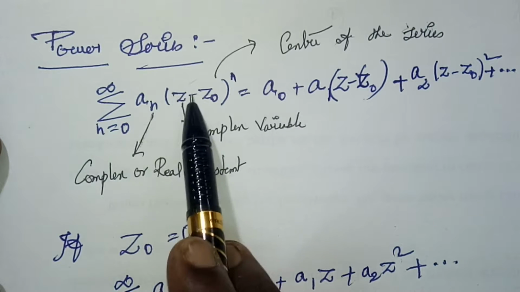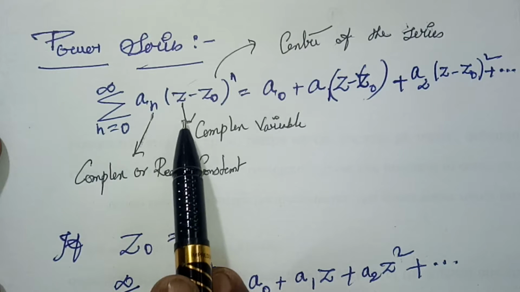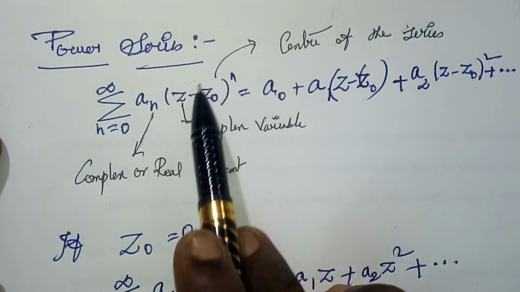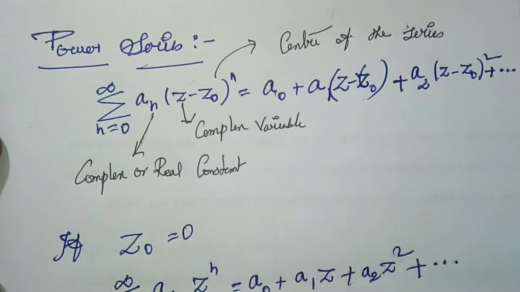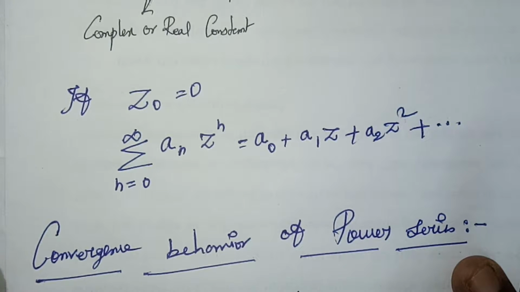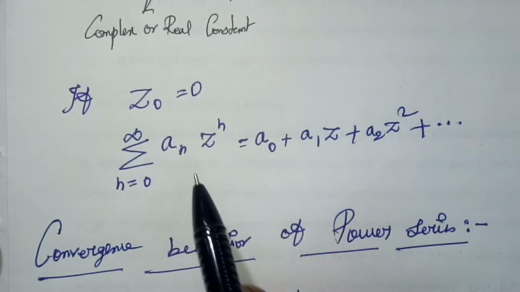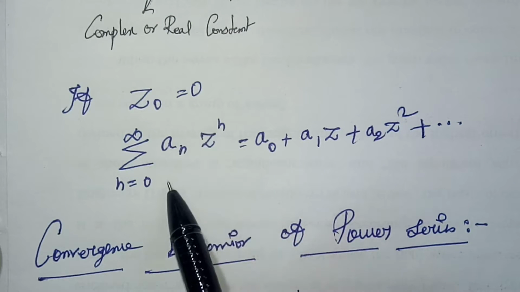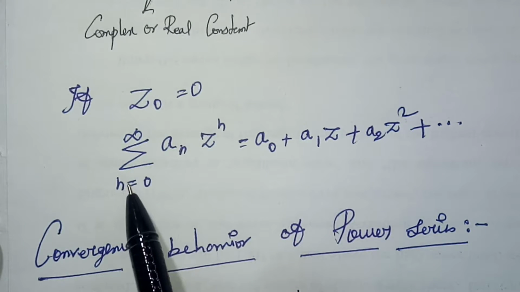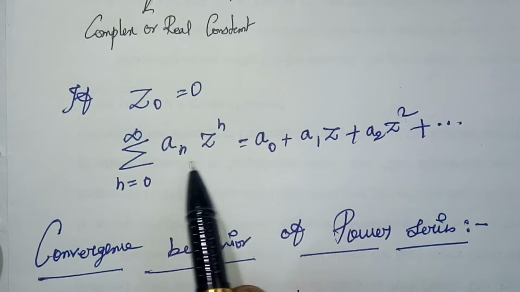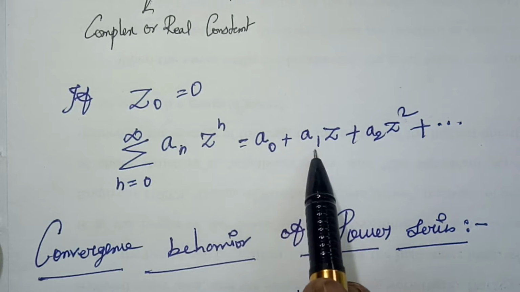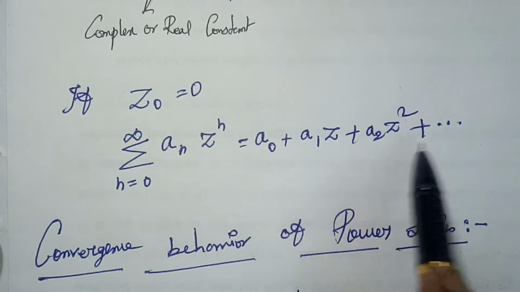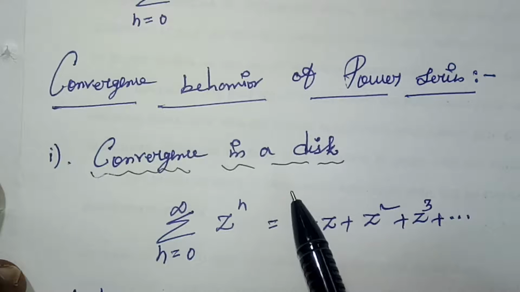And what about our z? z is a complex variable. And then z naught, what is z naught? z naught is the center of the series. If I substitute z naught equal to 0, then what will happen? I get a series like this, summation n equal to 0 to infinity a n z raised to the power n equal to a naught plus a1 times z plus a2 times z square plus and so on.